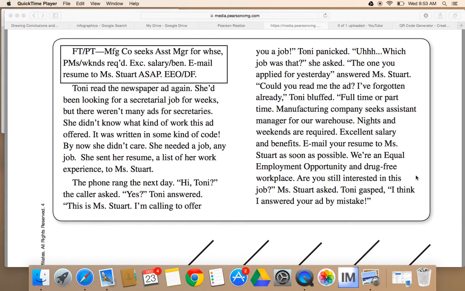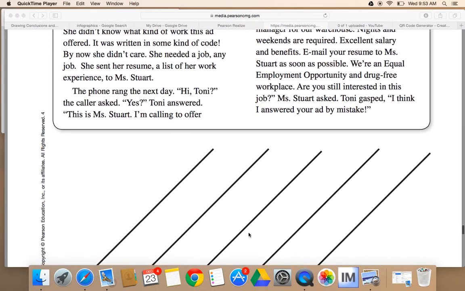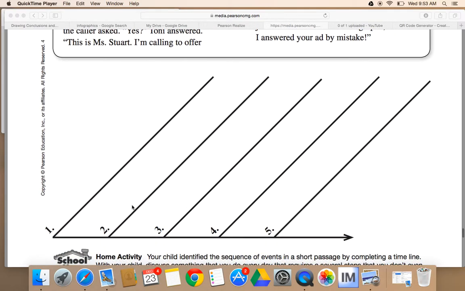This is about a lady who really needs a job, and she applies to this ad right here even though she doesn't know what it says. She just really, really needs a job. And so she's applying for every job possible. And somebody calls and offers her a job, and she's not really sure if she's going to take it. So then, once you get done reading the story, you're going to come down here and tell me what happens.